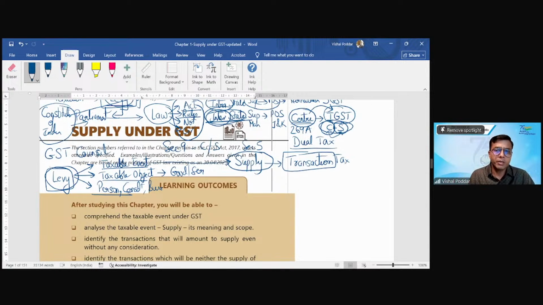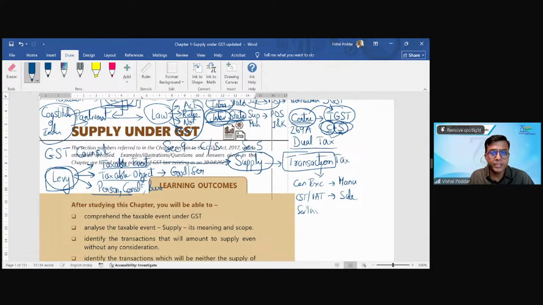Now, this transaction tax under the earlier law was different because the taxable event was different. For central excise, the taxable event was the transaction called manufacturing. For the central sales tax or the VAT, the taxable event was sale.